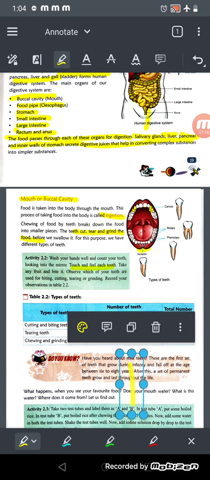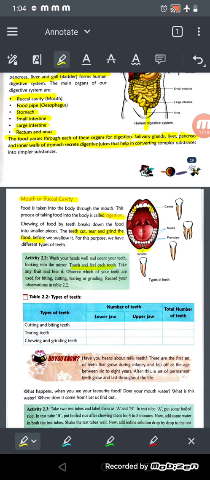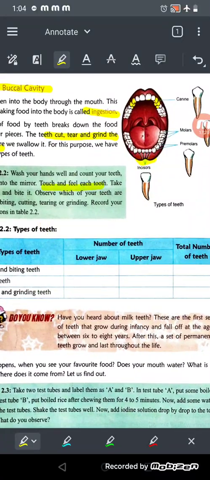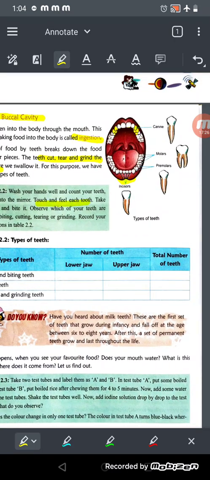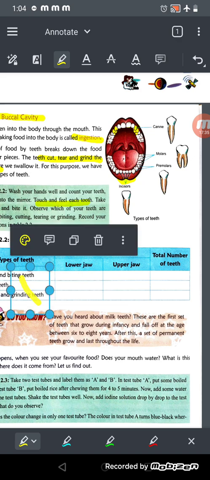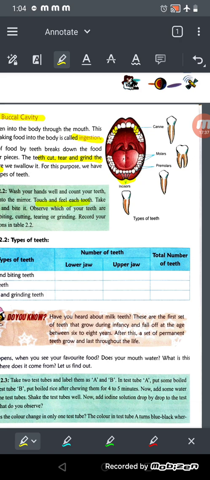Okay, so here, do you know about milk teeth? Have you heard about milk teeth? When we are just born, after the 6th month of our birth, we start getting our milk teeth, right? These are the first set of teeth that grow during infancy, means when you are babies, right? And they fall off when you reach the age of 6 to 8 years, right? After this, a set of permanent teeth grow and last throughout life.